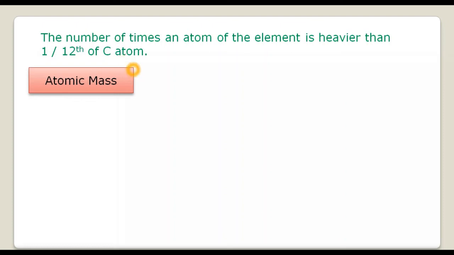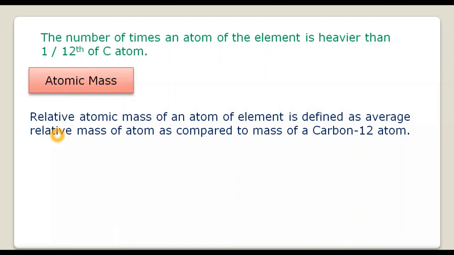In this way we can define the relative atomic mass of an element as the average relative mass of an atom as compared to the mass of carbon 12 atom. So basically you are comparing the mass of that atom with the mass of carbon 12 atom.